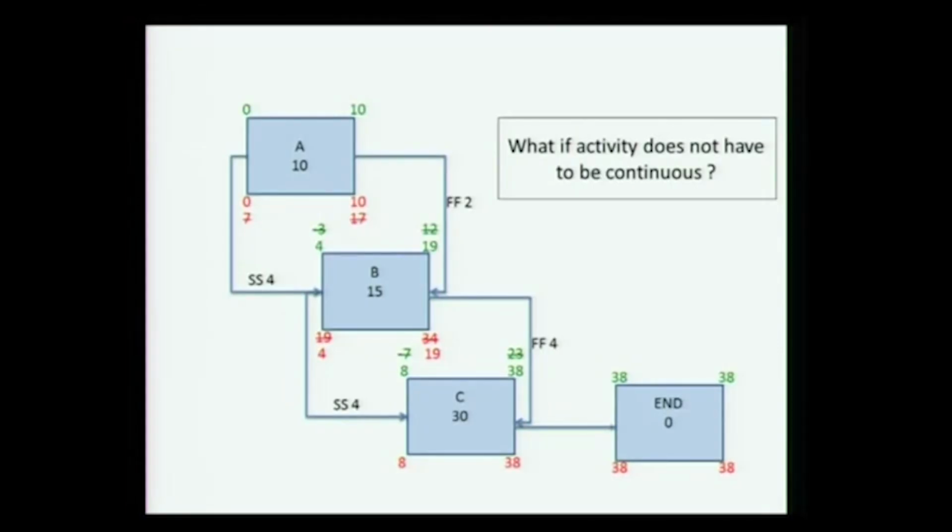So in my AON, if an activity start was critical, the end was critical, because the finish-start relationship went through the activity. Here my relationships don't necessarily go through the activity. They go with the start and with the end of the activity. So I can have situations where the start of an activity is critical, and if I am willing to delay it or change the duration, the end does not necessarily become critical.